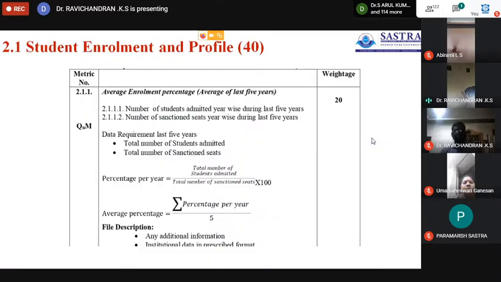Also you have to calculate the overall percentage for the last 5 years, the cumulative percentage, which is the sum of all the year wise percentages divided by 5. You will get the overall percentage of admission made in the last 5 years.